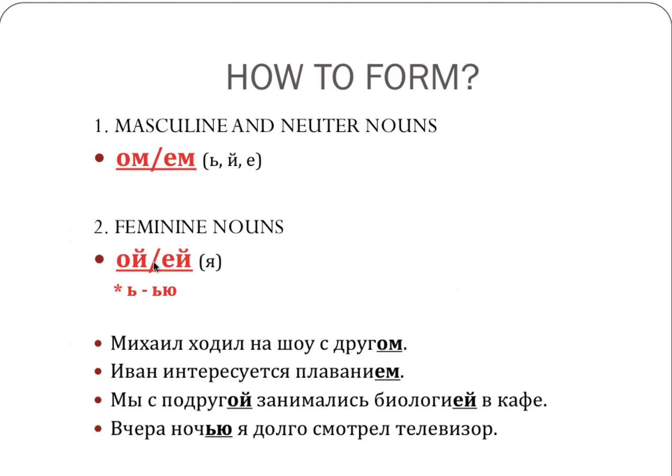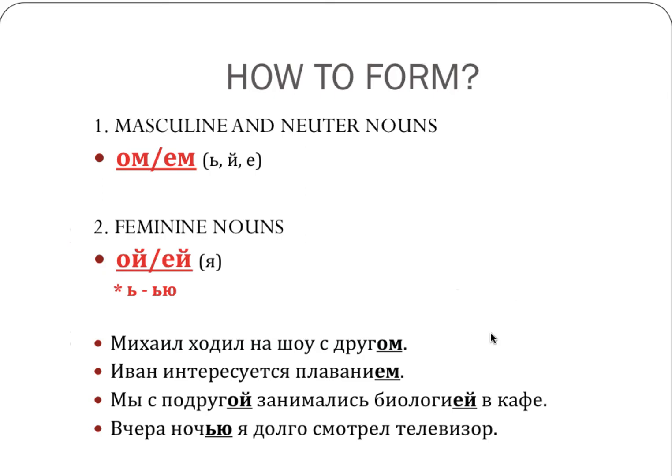For feminine nouns, we're going to go with -ой, unless you have nouns that in nominative case end in -я. Again, that is soft stem nouns, and those are going to go with -ей to preserve the soft stem characteristic. The exception here will be nouns that end in мягкий знак. They're going to add -ю to the soft sign and end up with -ью ending. So that's pretty much it.